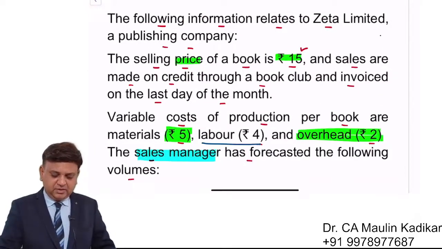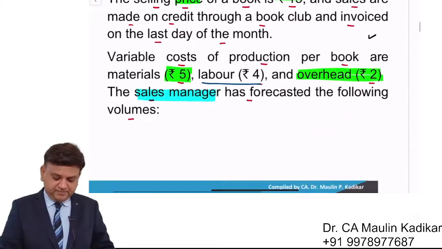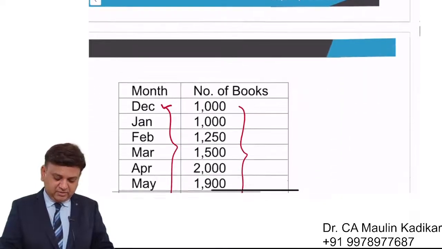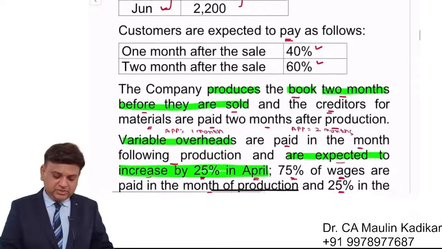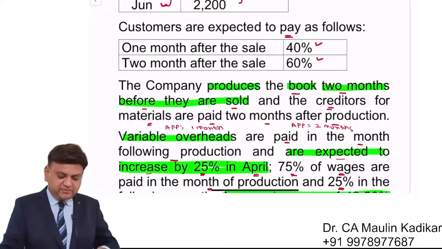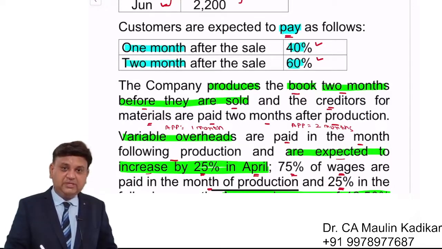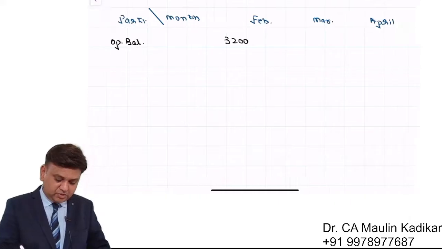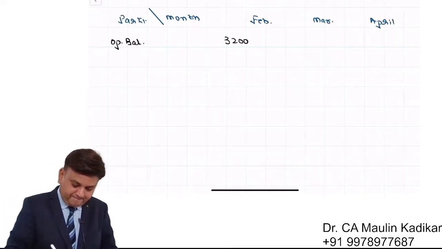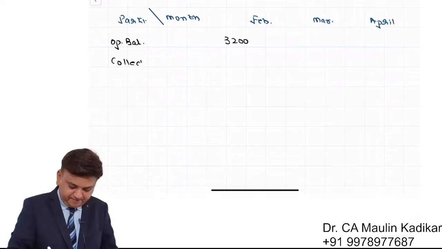Afterwards, we have been provided with the following information for Zeta Limited: selling price information is given, cost information has been given, and the number of units that we are going to sell is given. Here is the information which is important. The customers are expected to pay as follows: 40% is paid 1 month after the sales, and 60% is paid 2 months after the sales. So we would be having collection of sales.